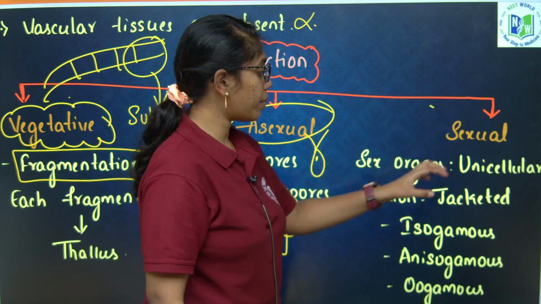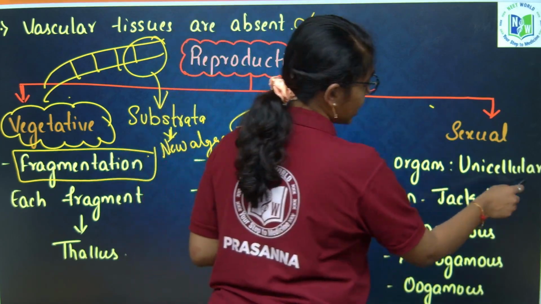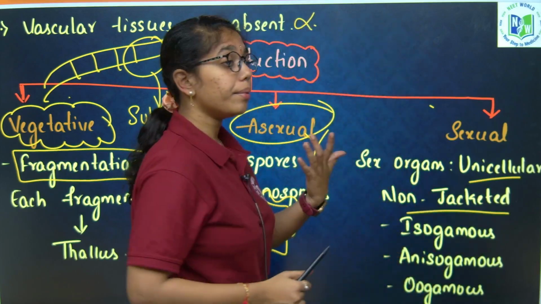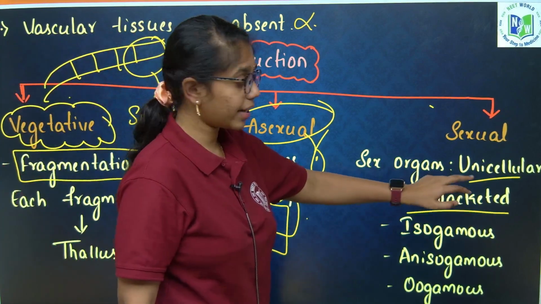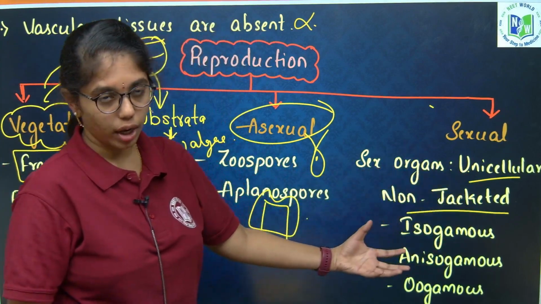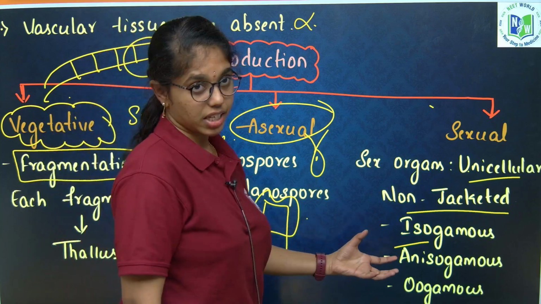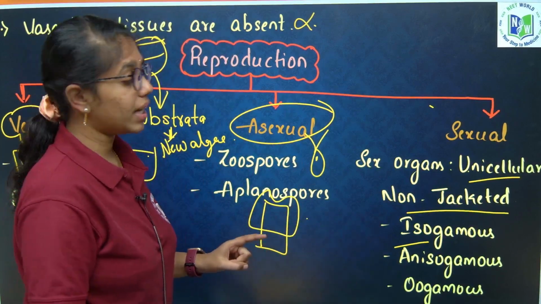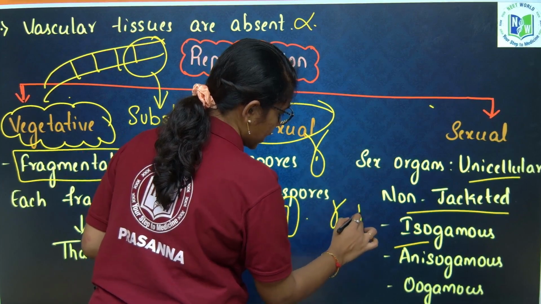And sexual reproduction in algae includes unicellular sex organs. They are non-jacketed. In Bryophyta and Pteridophyta you can see jacketed sex organs, but here they are non-jacketed, unicellular gametes. In isogamous sexual reproduction, both gametes are similar in size, shape and physiology as well.